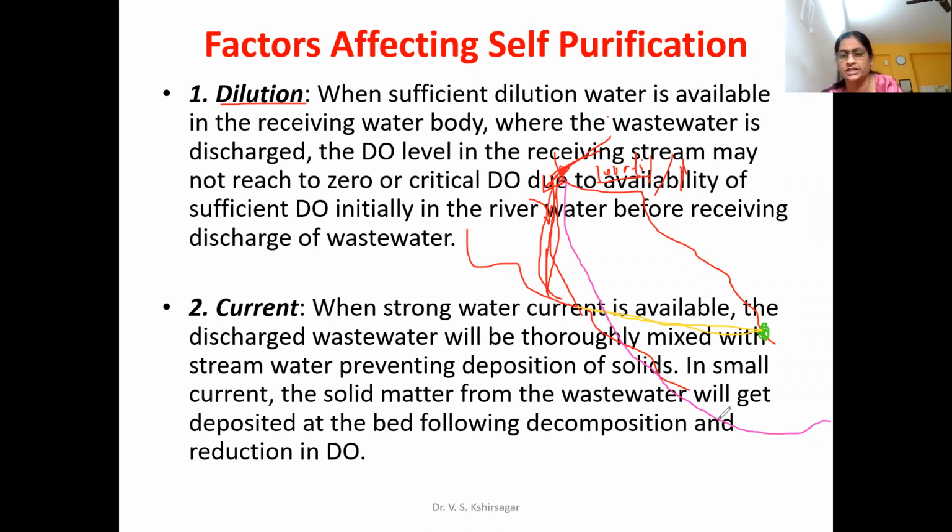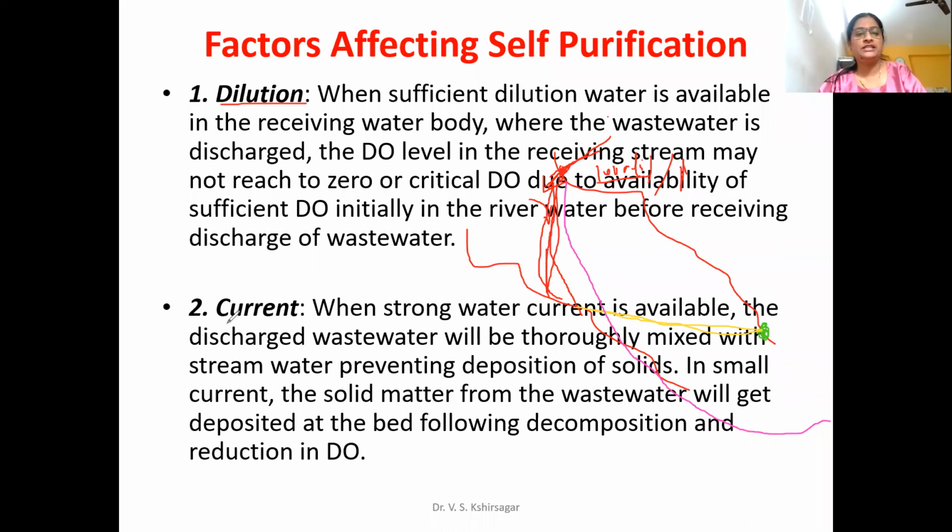It may get regenerated, but it will take a lot of time, and during this span various other effects will also be observed. So dilution is one of the very important and easiest ways to go for self-purification.